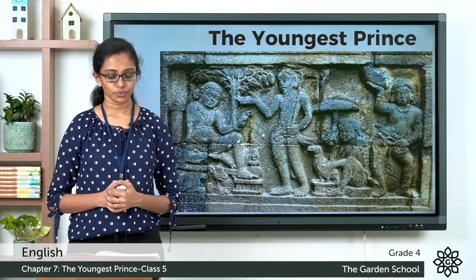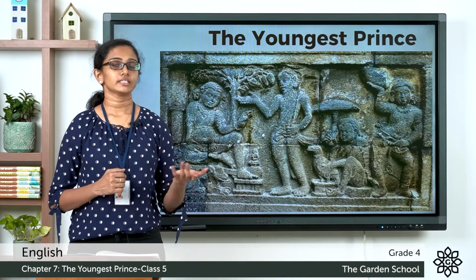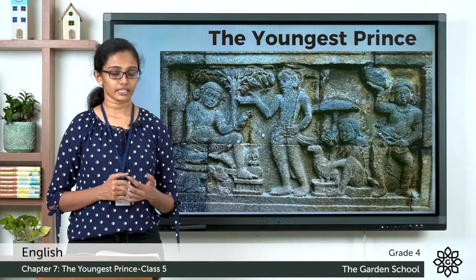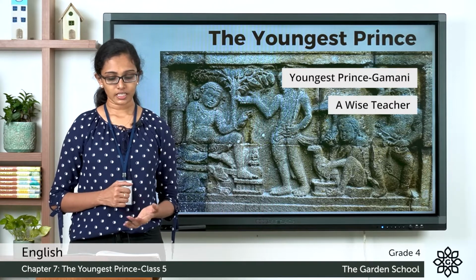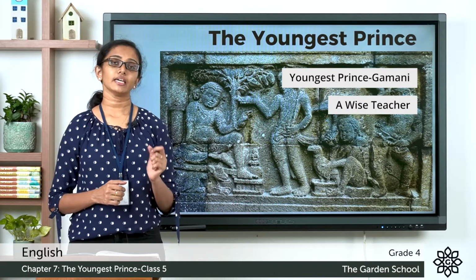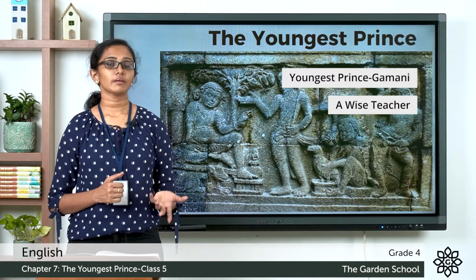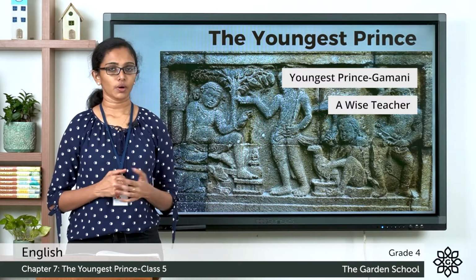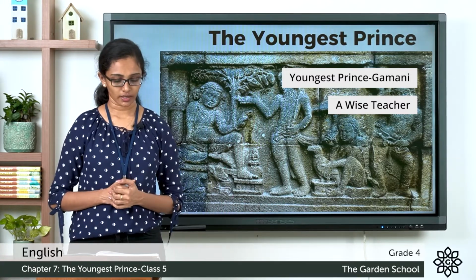Now, in scene 2, the setting is the teacher's cottage. So, the narrator is describing the setting. The narrator is saying, Prince Gamini goes to his teacher. He is the youngest prince and has been educated by the best teacher. So, among the sons of the king, Prince Gamini was the youngest. And one day, Prince Gamini has gone to his teacher's cottage.